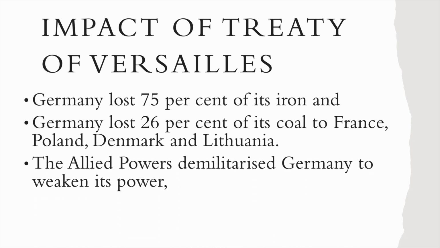Moreover, the Allied powers demilitarized Germany to weaken its power. That is, the Allied powers put many restrictions or limitations on the German military. For example, you should not have more than 1 lakh soldiers. Like that, there were many restrictions, and because of this, the German military power was weakened.